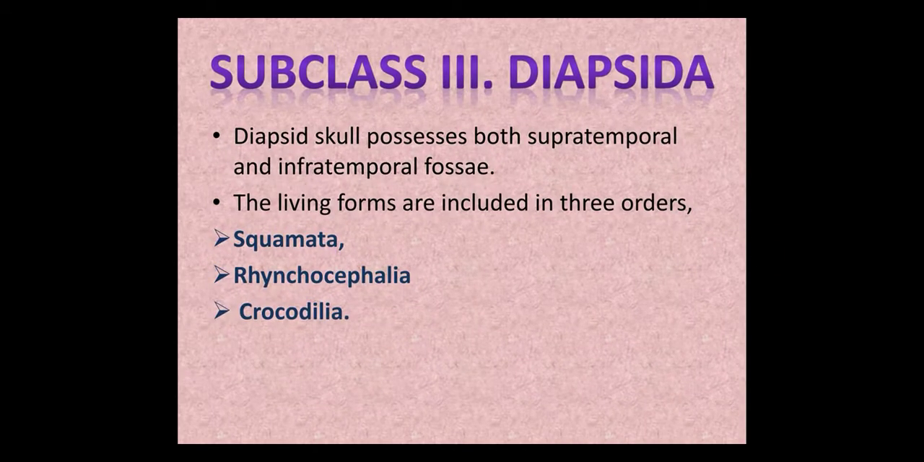Subclass Diapsida. The diapsid skull possesses both temporal fossae, supratemporal fossae and infratemporal fossae. The supratemporal fossa is bounded above by the parietal bone and below by the squamosal and postorbital bones. The infratemporal fossa is bounded above by the postorbital and squamosal bones and below by the jugal and quadratojugal bones. The subclass Diapsida is divided into 3 orders: Order Squamata, Order Rhynchocephalia, Order Crocodilia.